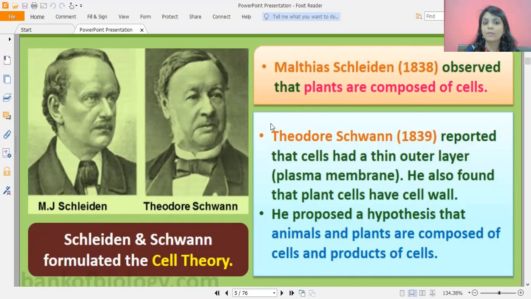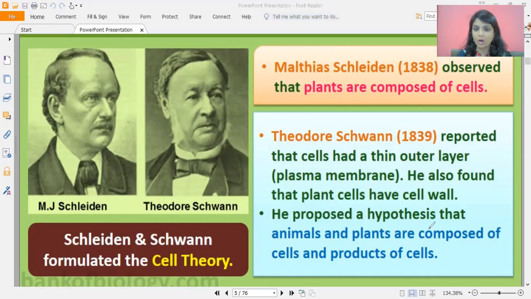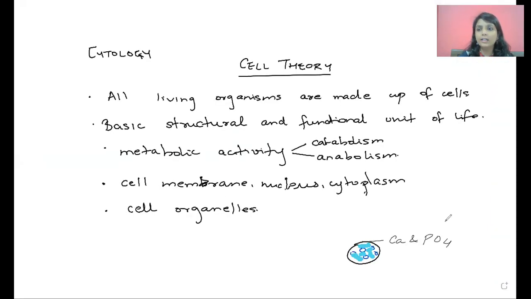Later, there was one more scientist who came in. What did he do? He had an answer. He found the answer of how exactly a cell is formed. So let's look at what he had to say. His name was Rudolf Virchow. Okay, his name was Rudolf Virchow.